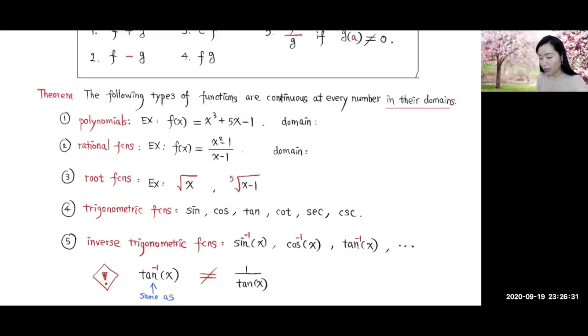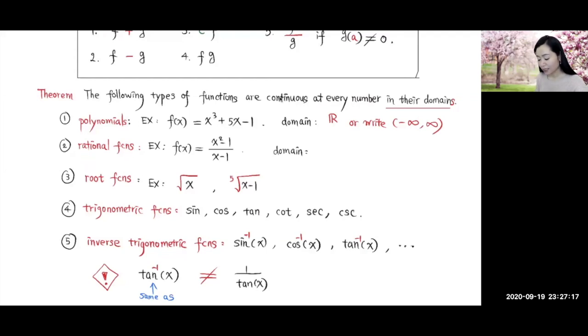Number one, polynomial functions. For example, this is a polynomial function. What is its domain? Some of you said it's all real numbers, right? Yes, all real numbers, or you can write negative infinity to infinity, this open interval. The second type of function that are continuous on their domain are rational functions.